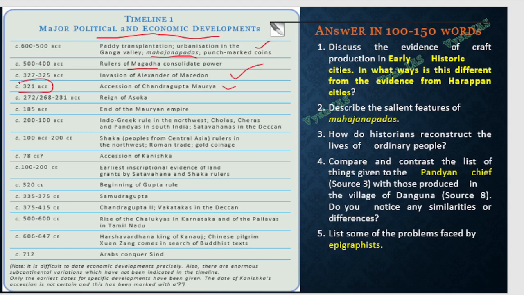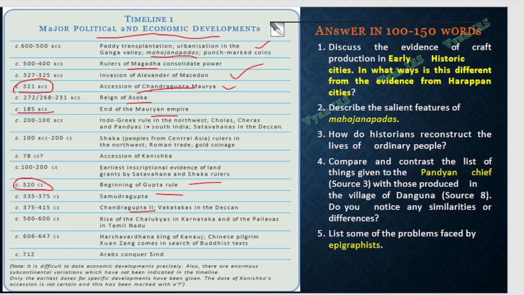Then the Mauryan dynasty will come in the 300 BC timeline, okay. You should know that Mauryan is 300 BC, and down here you can see 300 AD, the Gupta dynasty. In both places the founder or first ruler is Chandragupta. Here Chandragupta Maurya, and here Chandragupta 1, followed by Samudragupta, followed by Chandragupta 2. After Chandragupta Maurya, there is Bindusara, then Ashoka will come, and then the end of the Mauryan Empire by 185 BC.